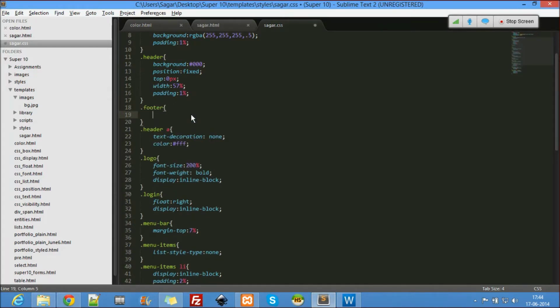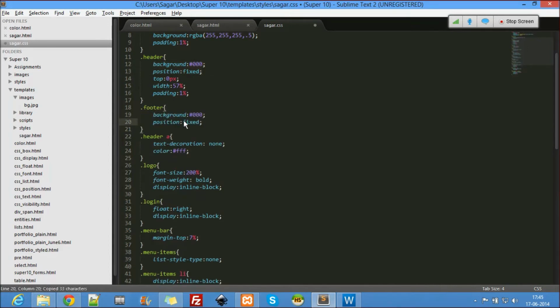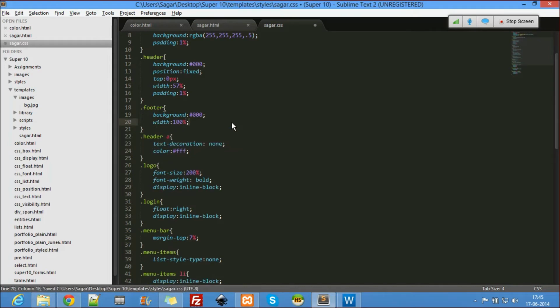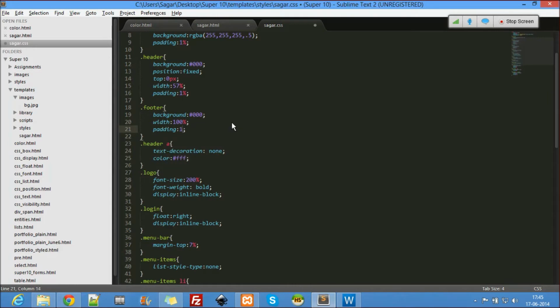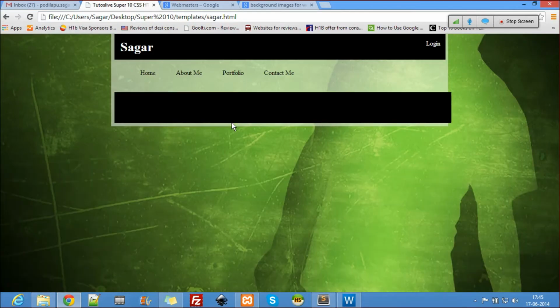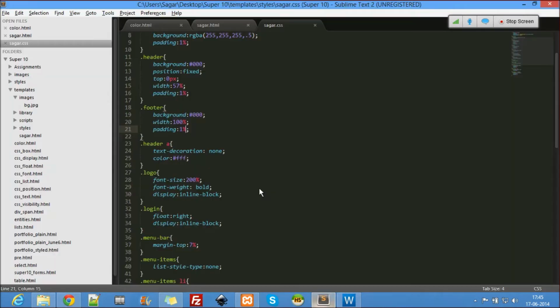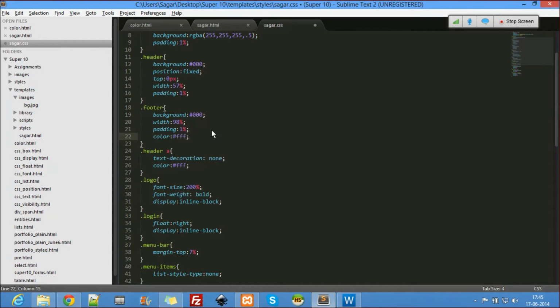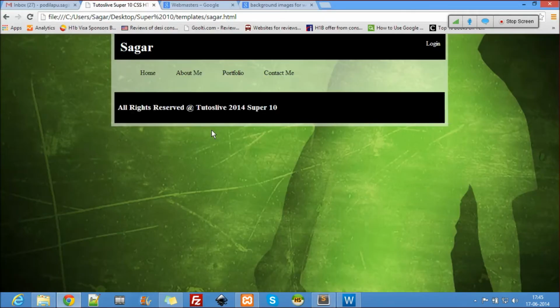I want the background this, and no position, and let the width be 100%, and padding be 1%. Okay, there is something there, and the width is not 100%, the width is 98%. And for the color, we have to give the color hash FFF. Alright,